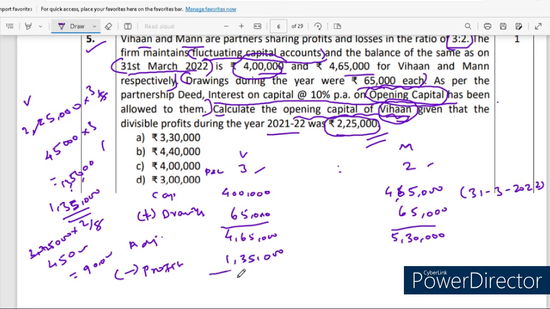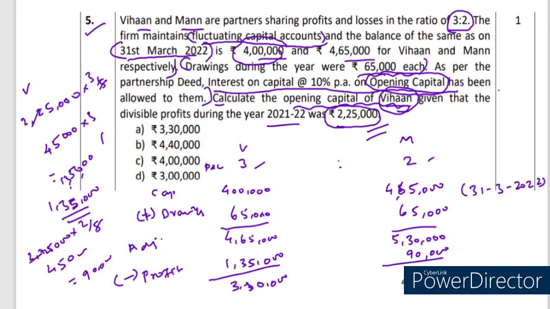Now subtract it. It will be around 3,30,000 rupees. Okay, and for Man, for your better understanding, I am also doing it here: 90,000 deducted, it will be around 4,40,000 rupees. Okay, next one.